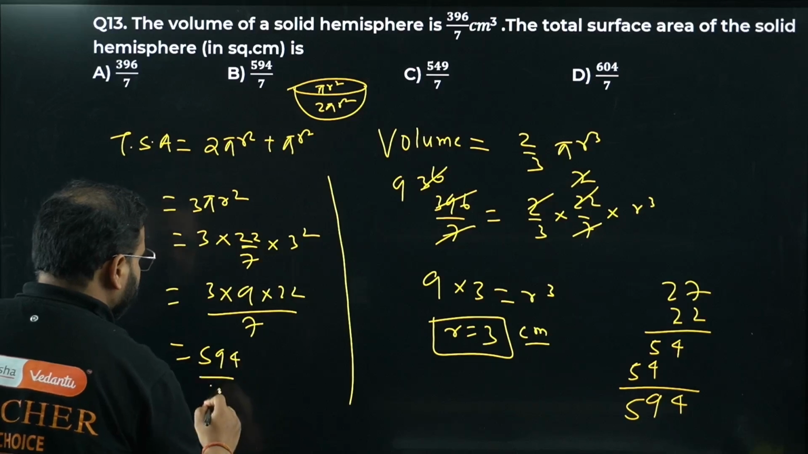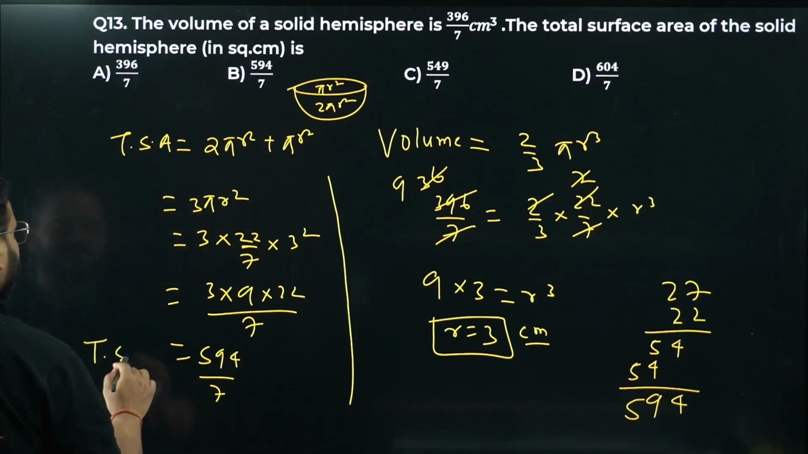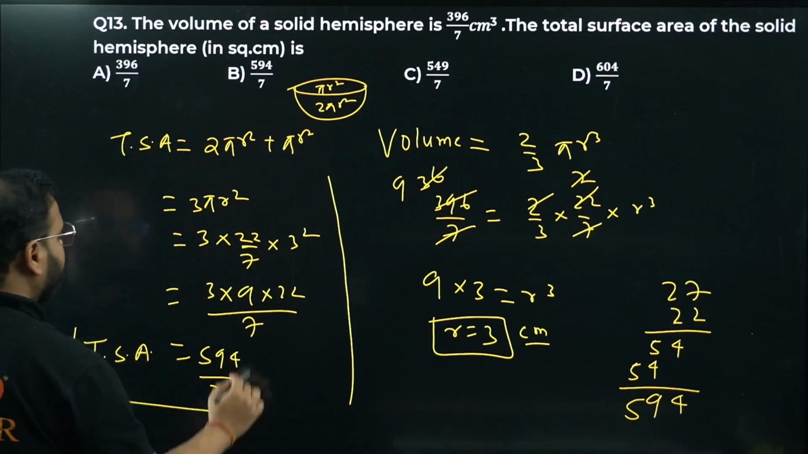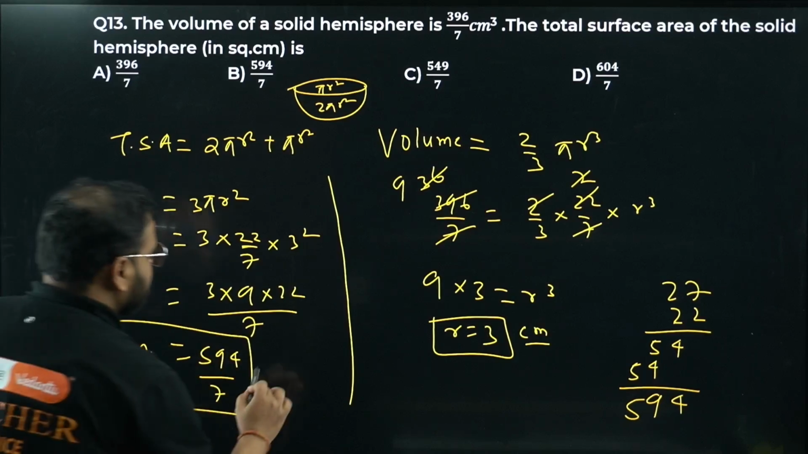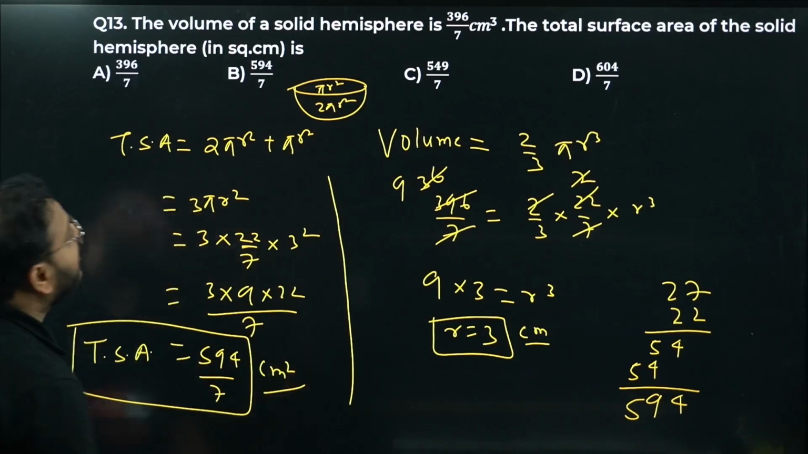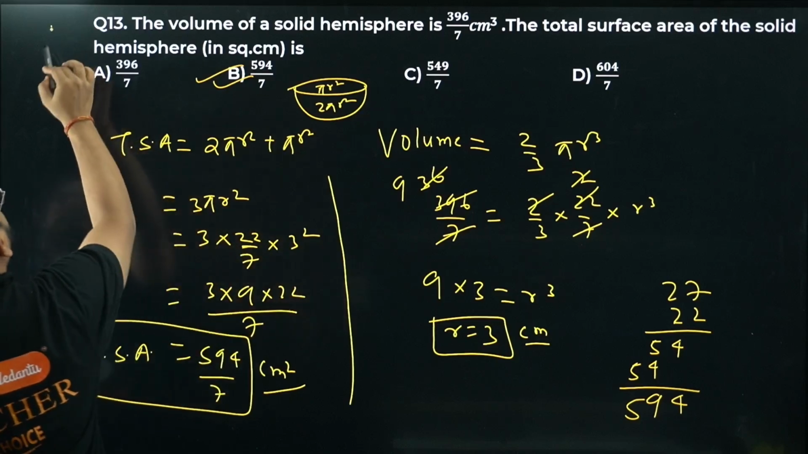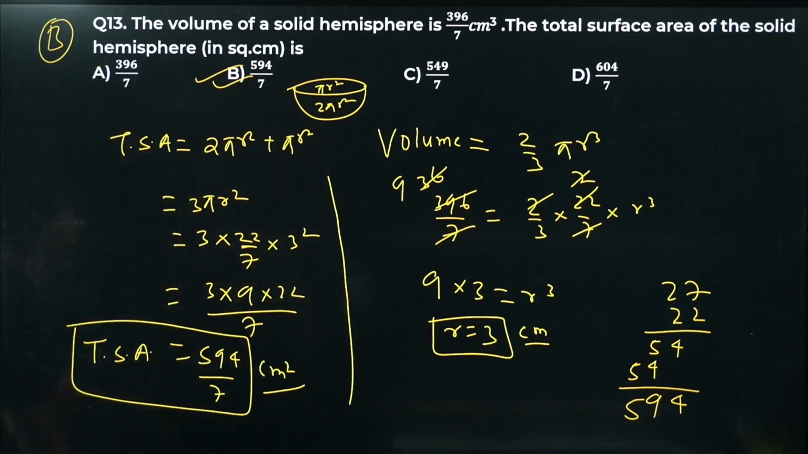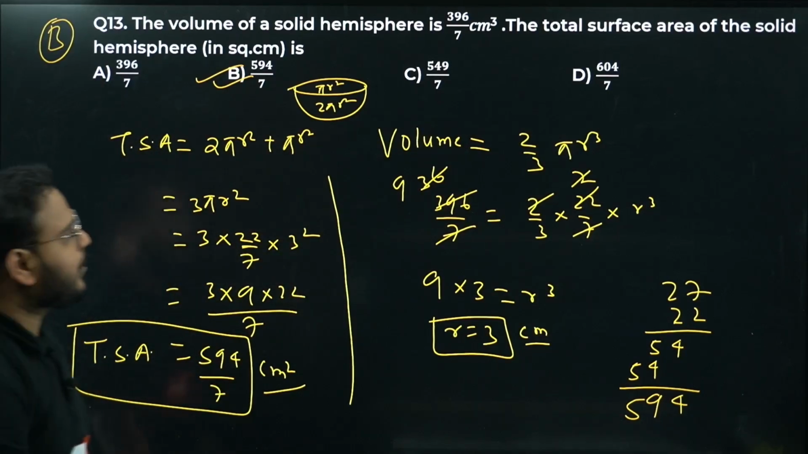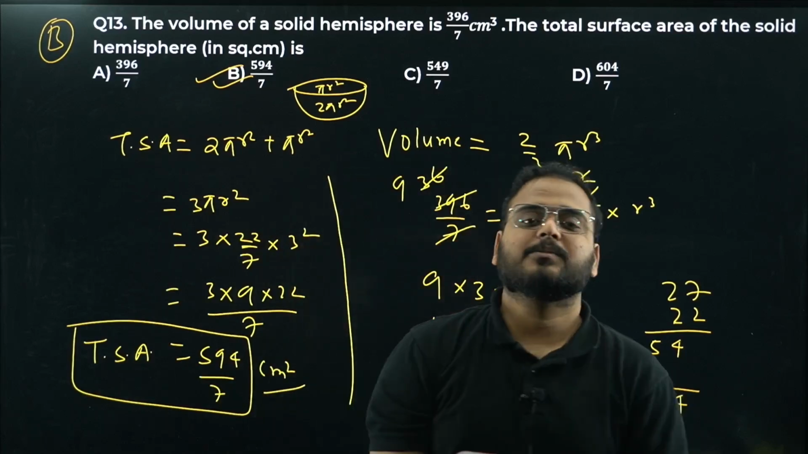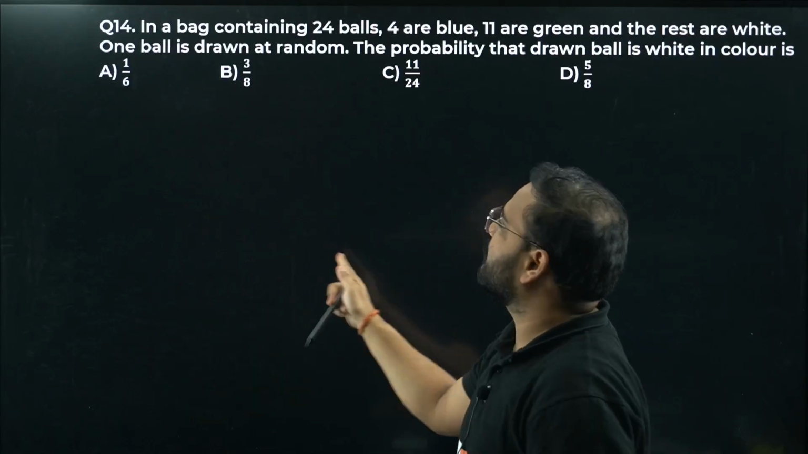594 by 7 is my TSA of the given solid hemisphere. 594 by 7 centimeter square, of course. Okay, option number B is correct. Please have a look. Simple enough. Okay, done. Question number 13 is done. Let's move on, bacha, with question number 14.